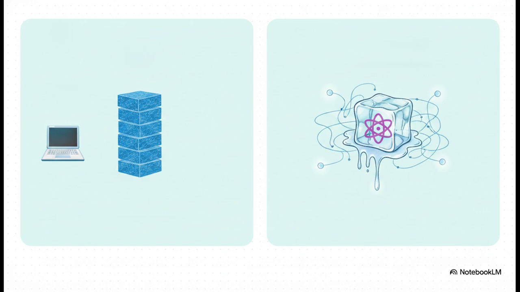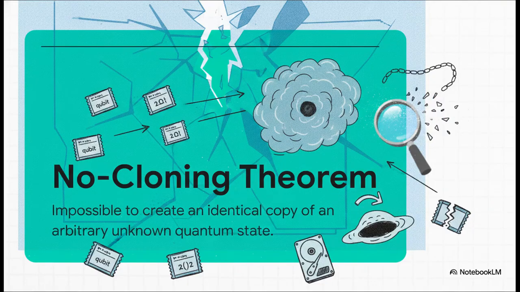Because of that extreme fragility, you can't have isolated layers anymore. To keep that fragile state alive, the entire network requires functional entanglement. All the layers literally have to constantly communicate and work together in real time. And that brings us to the real kicker, a concept that completely shatters our old blueprint, the no-cloning theorem. This is a fundamental law of quantum mechanics, which states that it's physically impossible to create an identical copy of an unknown quantum state. Remember how classical networks rely on redundancy?